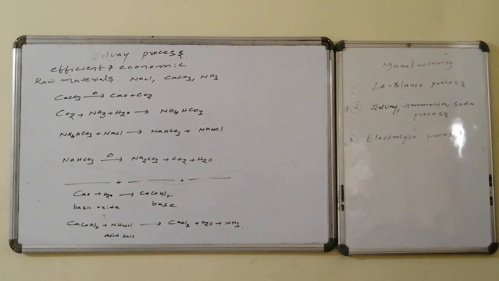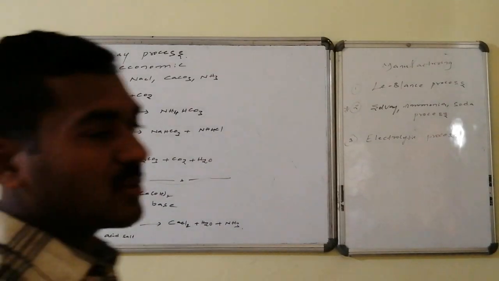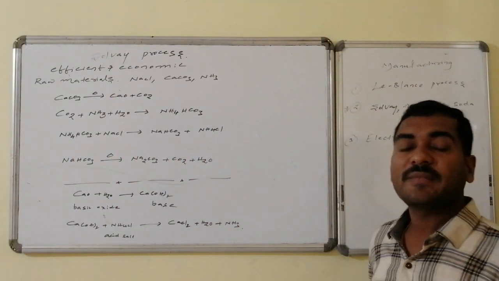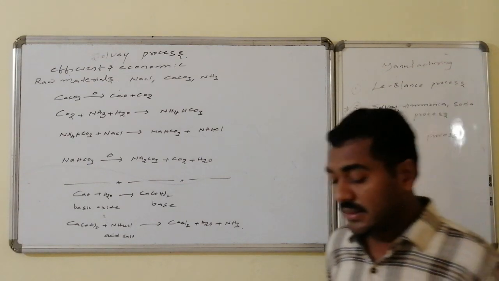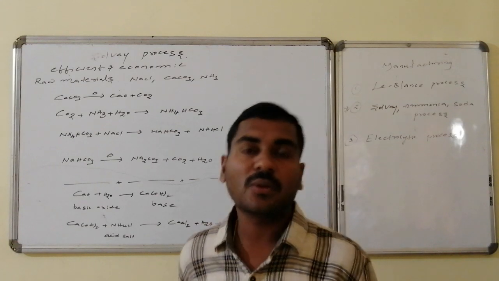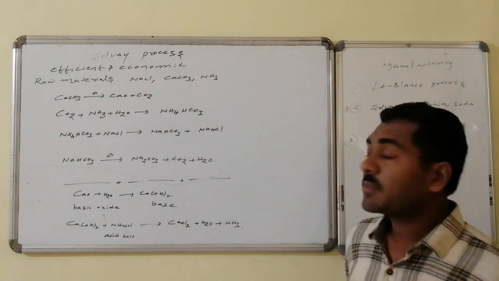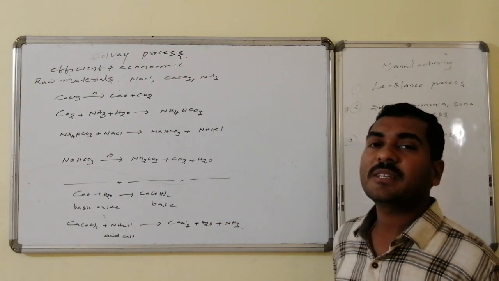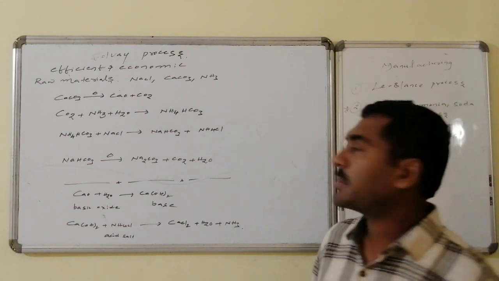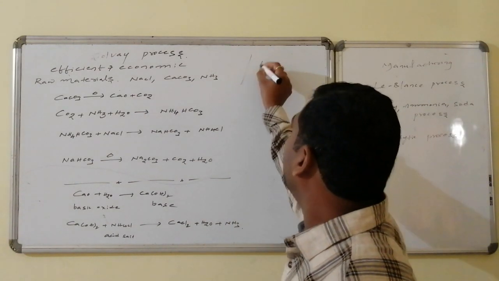The best and the important process for the preparation of sodium carbonate is the Solvay process. It is the most economic as well as the most efficient process. In this method, the raw materials required for the preparation of sodium carbonate are sodium chloride, calcium carbonate as well as ammonia. Here, what we are preparing is sodium carbonate.